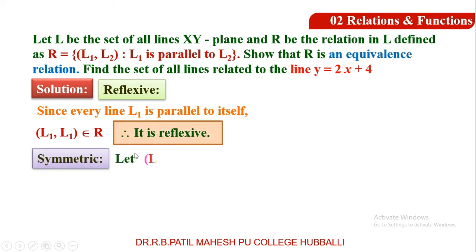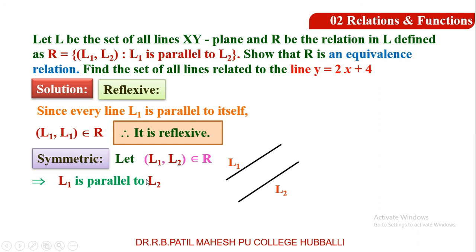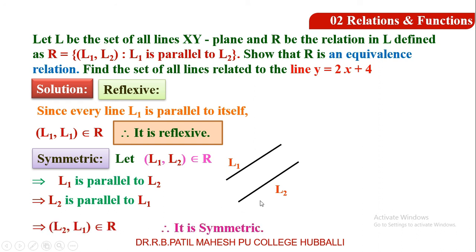Symmetric. Let L1, L2 belong to R. It means what? L1 is parallel to L2. You can see the diagram. L1 is parallel to L2. Please compare. Is L2 parallel to L1? Of course, L2 is also parallel to L1. From the diagram you can see. Therefore, L2 comma L1 belongs to R. This implies the relation is symmetric relation.